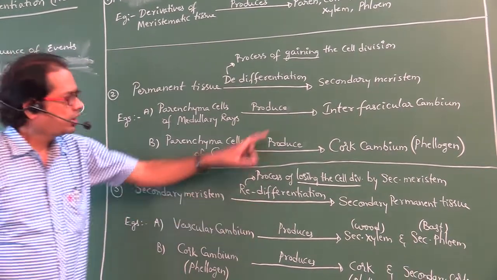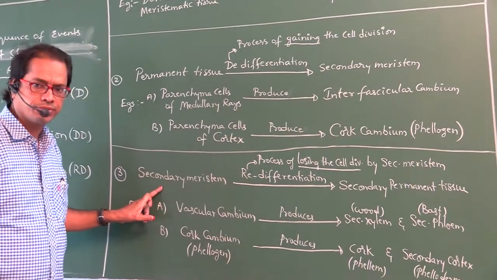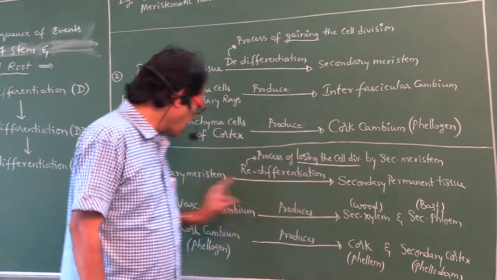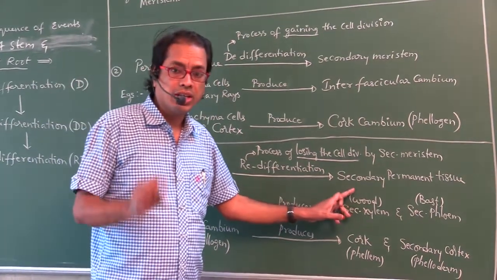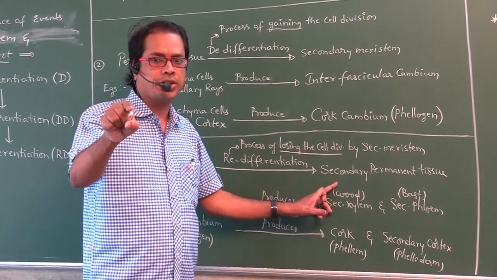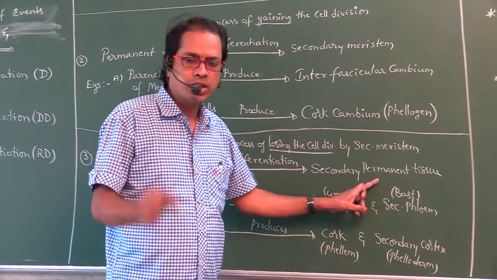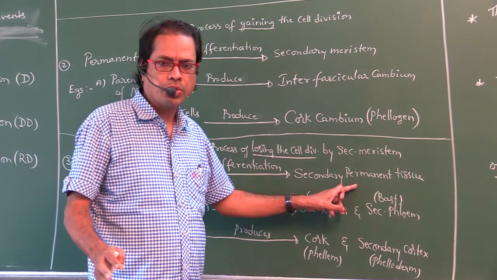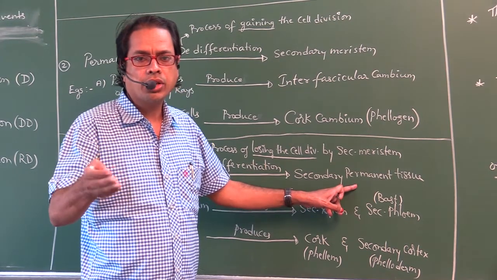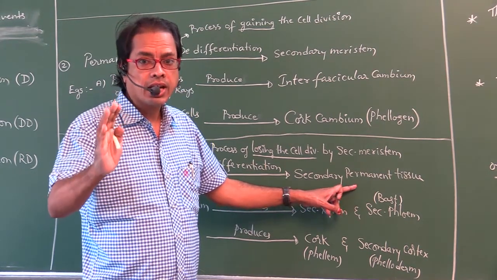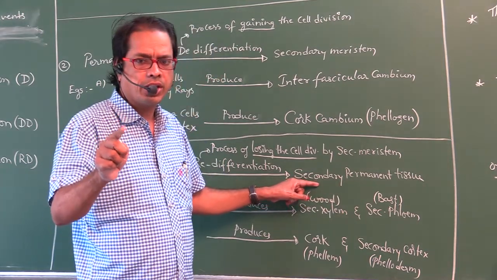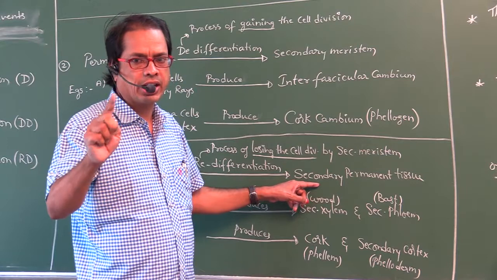That is, these secondary meristems are converted into secondary permanent tissue. Permanent tissue means not able to divide. Secondary permanent tissue means the permanent tissue that is formed during secondary growth. Wherever that word secondary is there, it means that is formed during secondary growth.